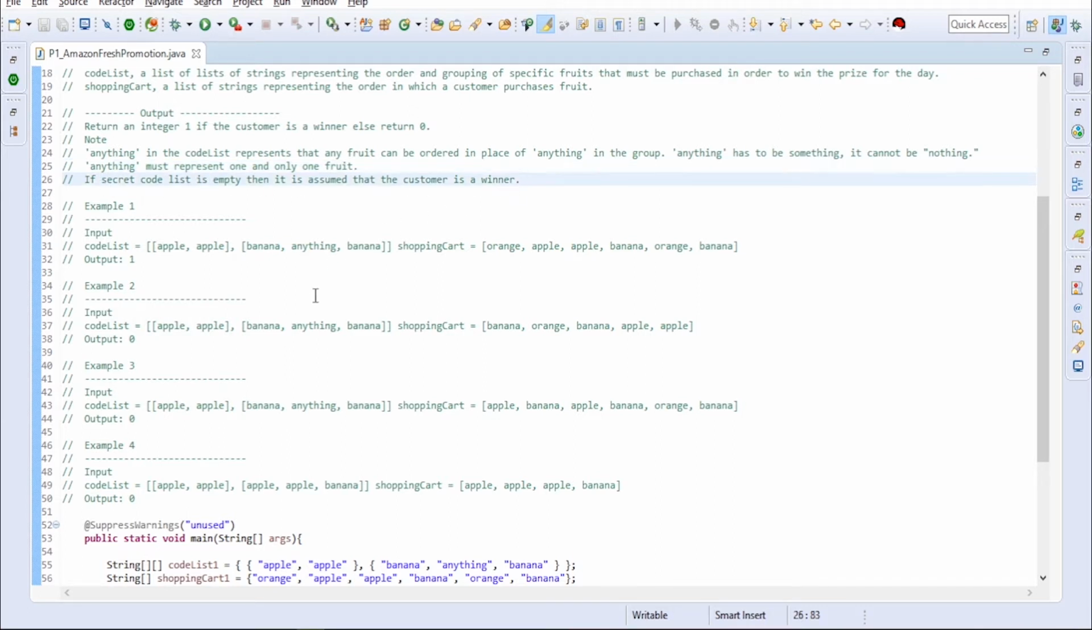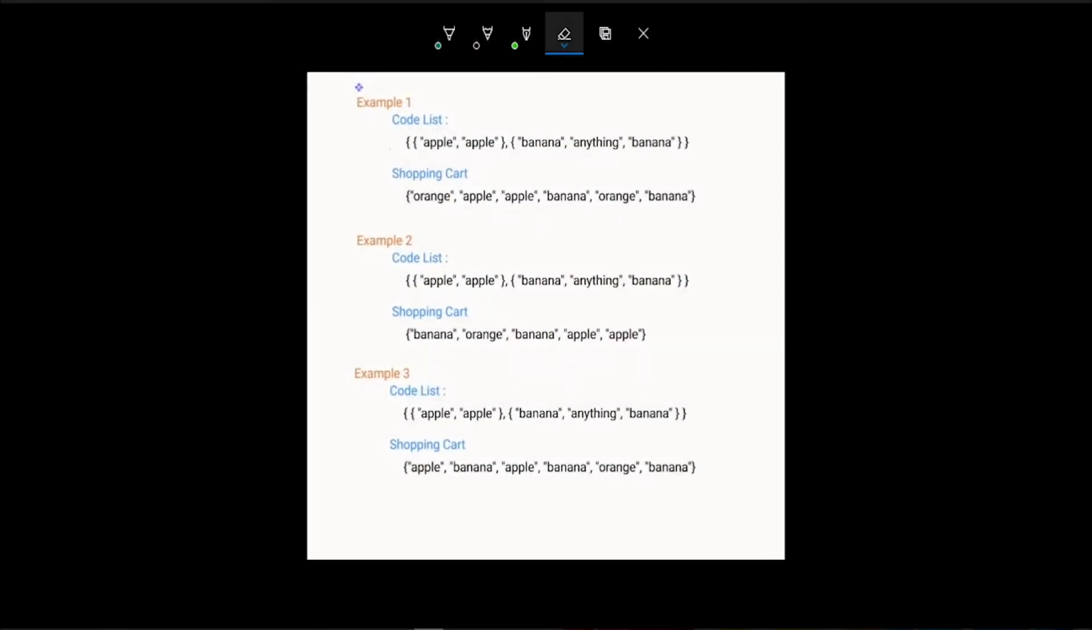Now we will take an image and consider these examples. I have taken 3 examples for easy understanding. Our code list is apple, banana, anything, banana, which is our first example, and the shopping cart is orange, apple, banana, orange, banana.